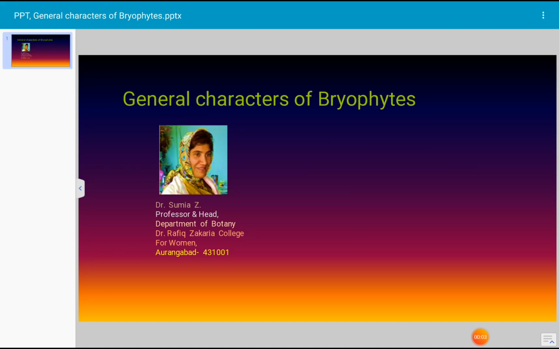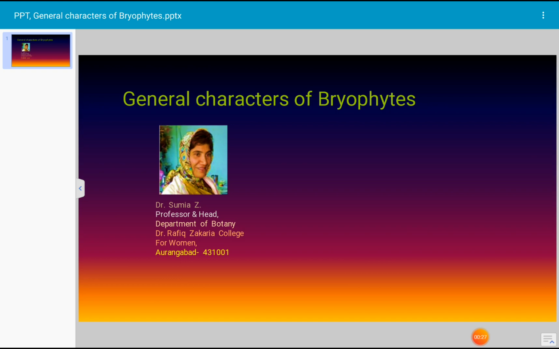Today's topic for discussion is general characters of bryophytes. Bryophytes are the plants which are considered between algae and pteridophytes. Mostly they are land-inhabiting plants. They survive on the land. Only a few forms of bryophytes are aquatic in nature.